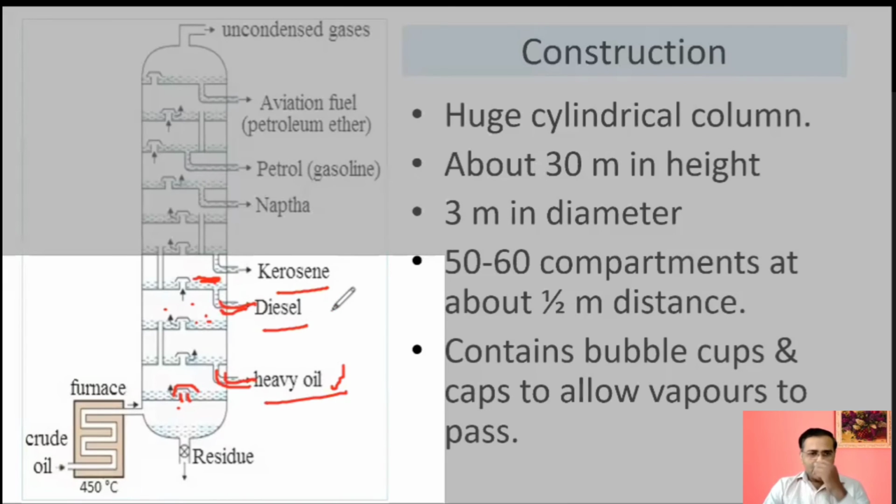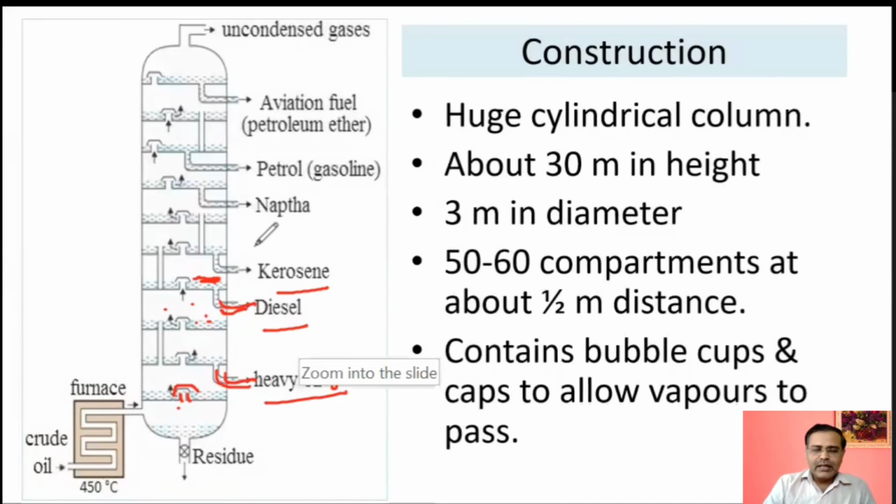It means the component having a higher boiling point is condensed in the lower compartment, because we are going from high temperature to low temperature. If a component has a lower boiling point, it can go up and up. It will not get cooled easily, and some of it may escape from the top in the form of uncondensed gases also.